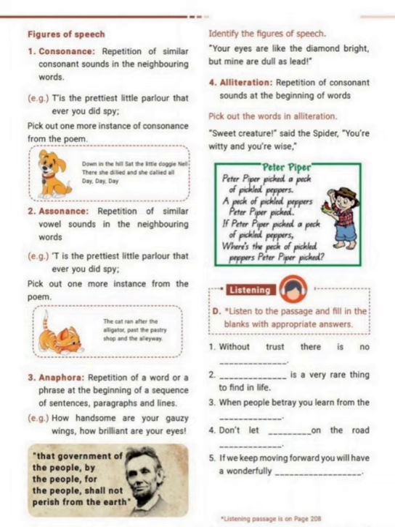So in prettiest little parlor, P is a consonant, right? Then T in prettiest, then little, T. So prettiest, little, this is also a consonant sound. You can mark this. Consonance is repetition of consonant sound in the same line, and you can pick it out. Then pick out more instances of consonance from the poem.